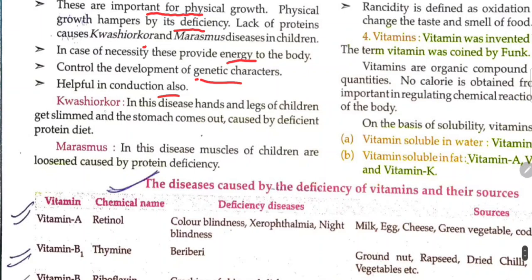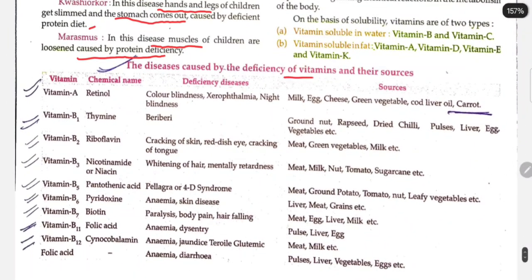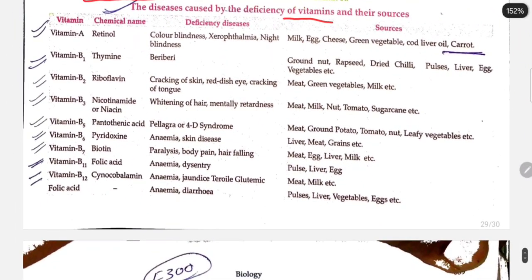Kwashiorkor: in this disease, hands and legs of children get slimmed and the stomach comes out, caused by deficiency of protein in the diet. Marasmus: in this, muscles of children are lost, caused by protein deficiency. Some diseases are caused by deficiency of proteins and their sources.